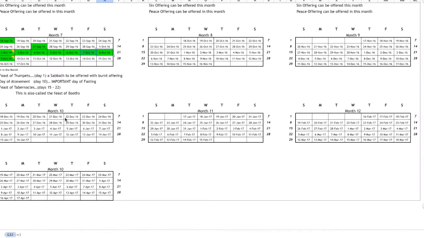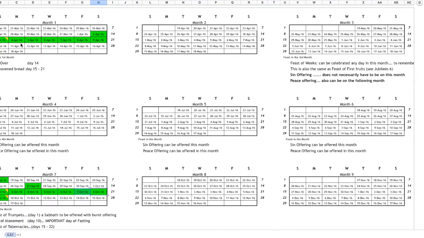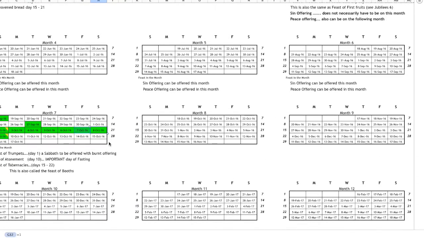There's no other feast. I know that when people read the scriptures, which people stupidly call the Old Testament, they say there are so many feasts and sacrifices and this and that. But look at the calendar, brothers and sisters. That's just it. We have one in the 1st month, one in the 3rd month, and the other one in the 7th month. Nothing else.